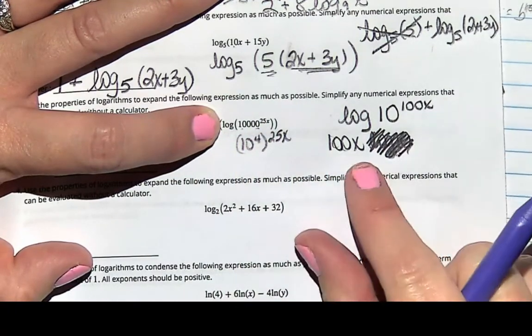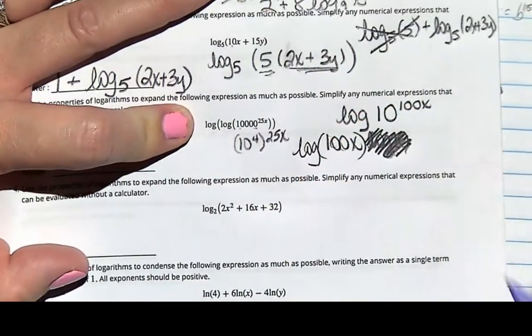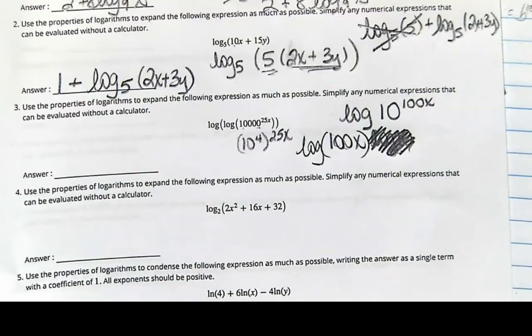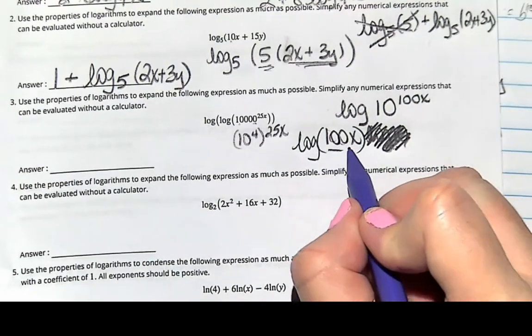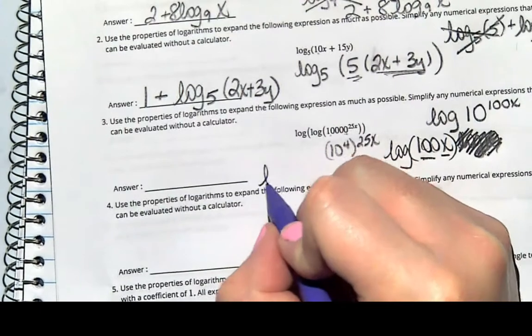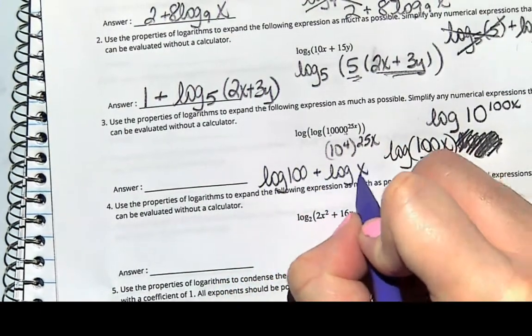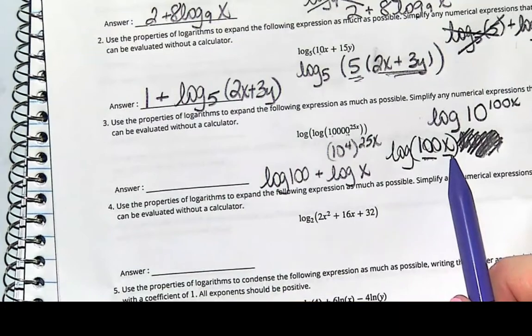So now I'm stuck again. So move out again, and now I've got a log. So really this says log of 100x. Okay, what do I have? Multiplication. I got two things being multiplied together, so separate them out. So log 100 plus log x. Each factor gets its own log.